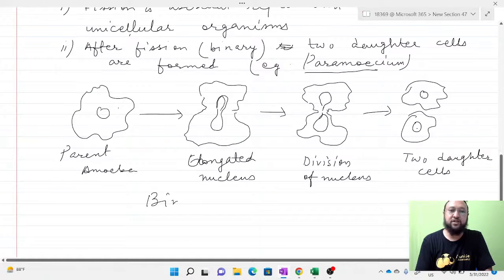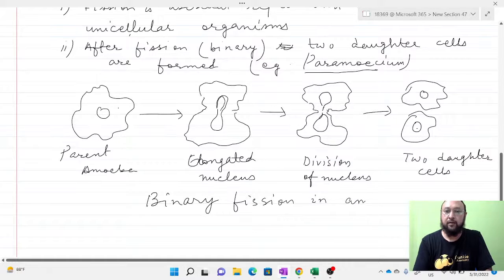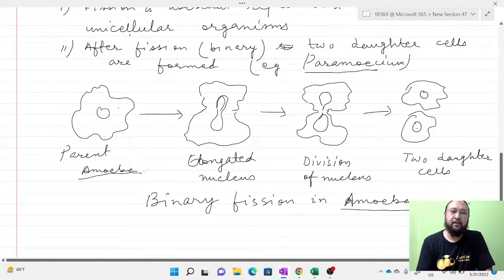So this is the diagram, binary fission in amoeba. Amoeba we must write with a capital A and must underline, because this is the scientific name.